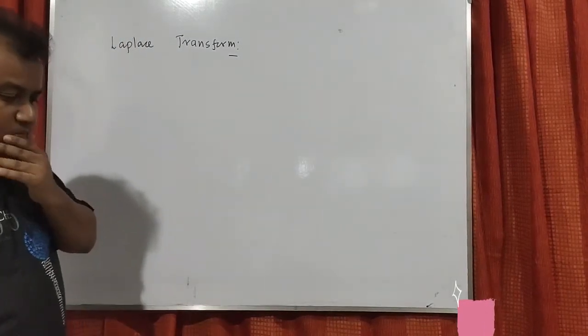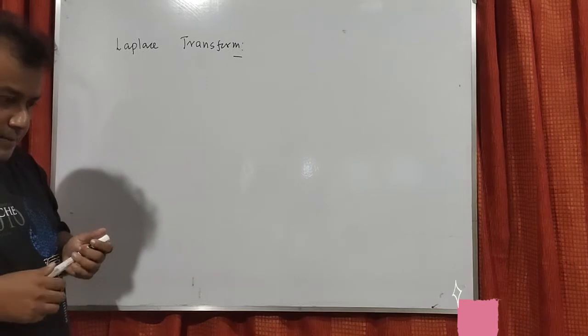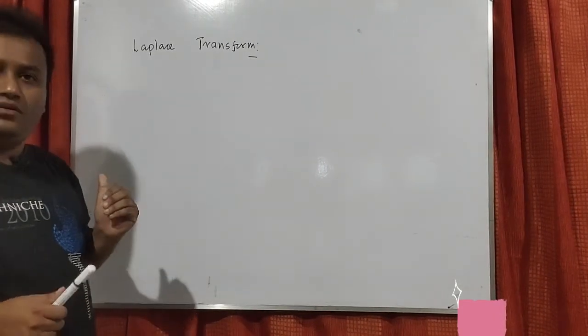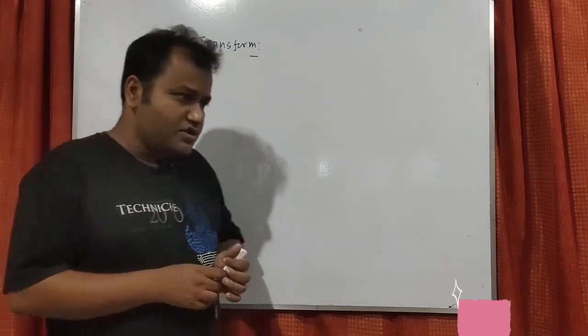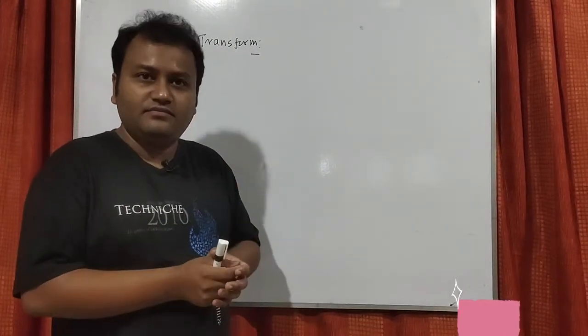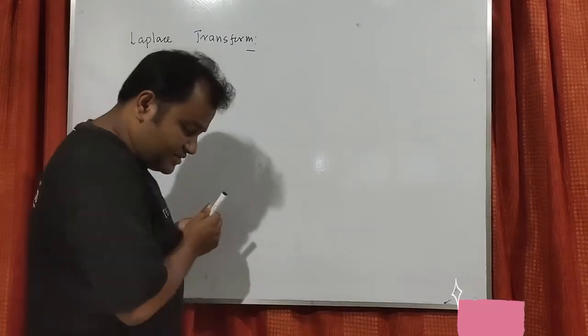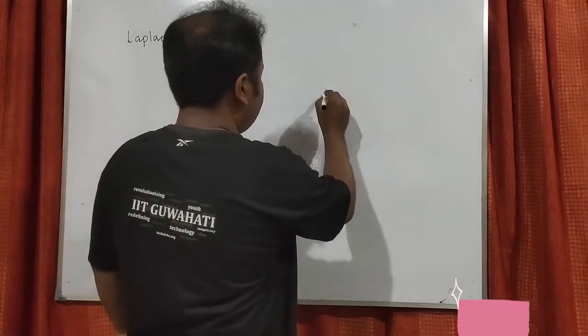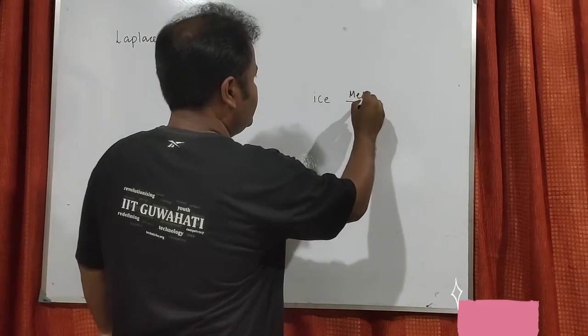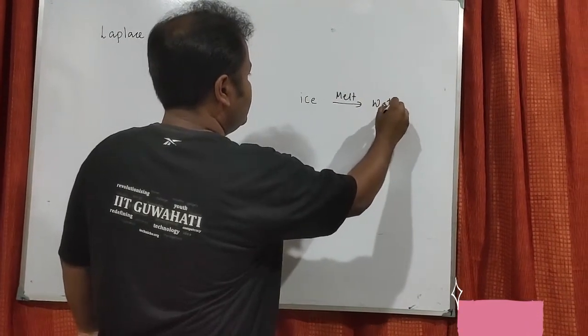Now let me give another idea. This transformation is invertible. What is the meaning of invertible? Suppose there is 500 gram of ice. You melt it, you get water.